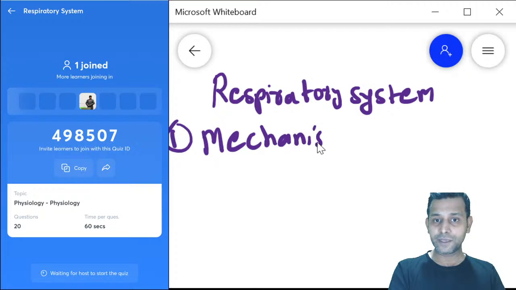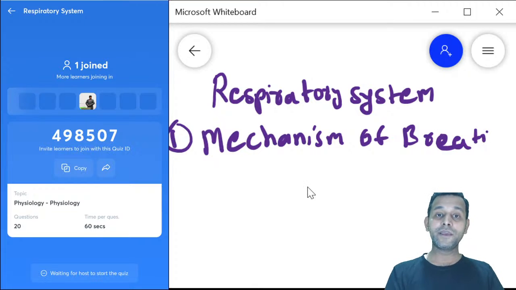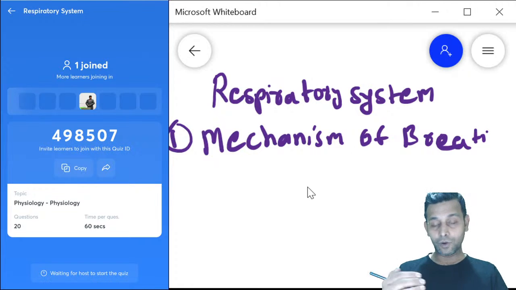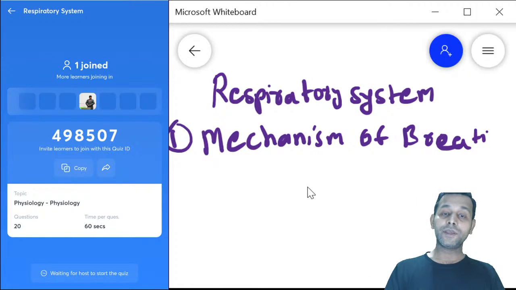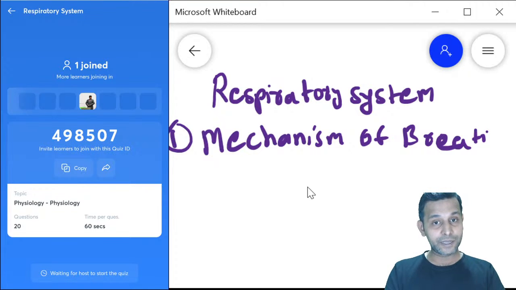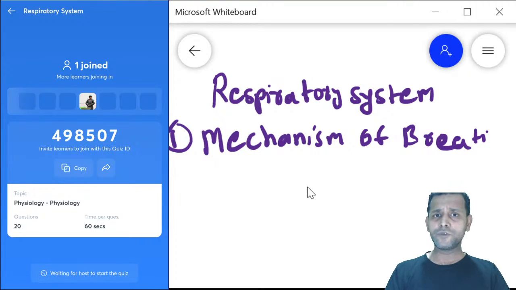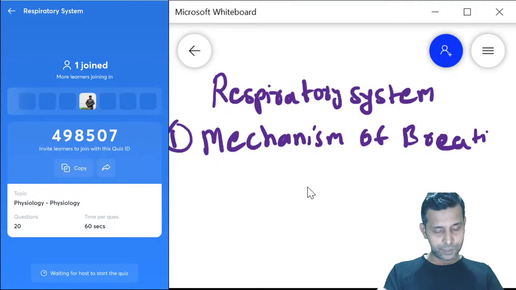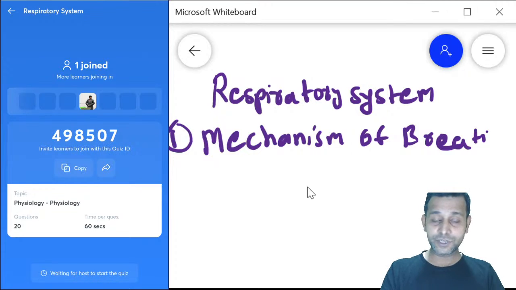Mechanism of breathing involves the pressure volume changes, lung volumes and capacities, ventilation perfusion ratio and dead space, movements of respiration, and surfactant and compliance.